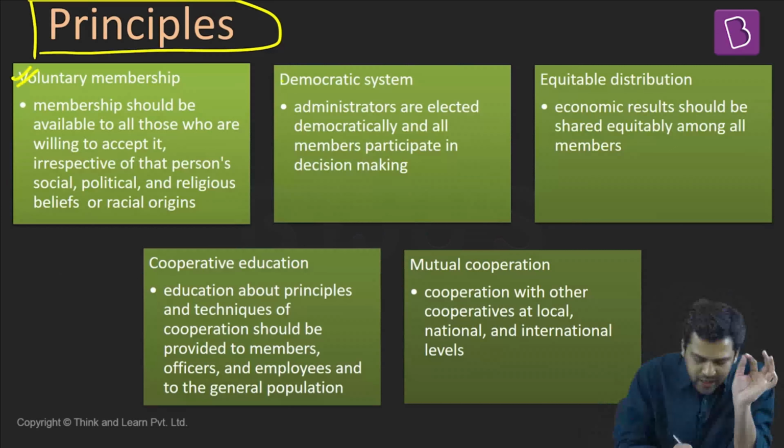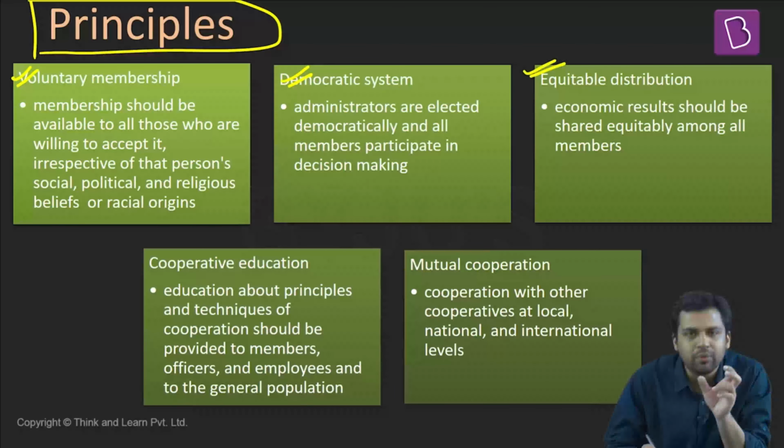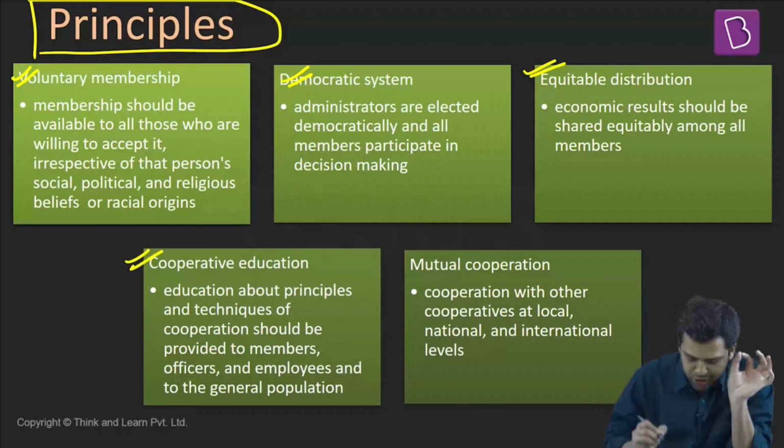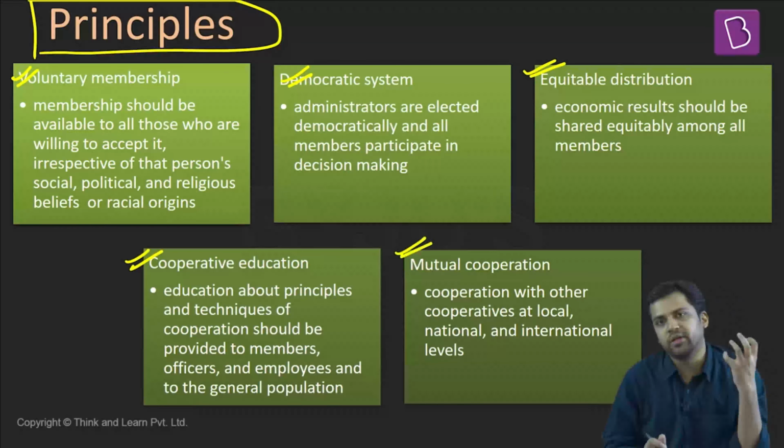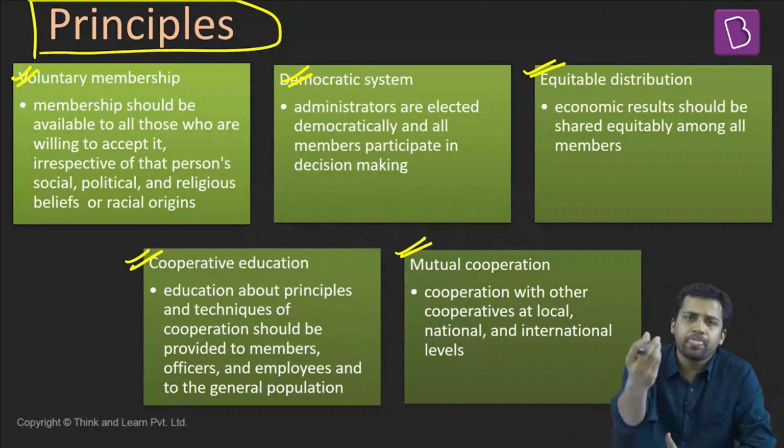First thing is voluntary membership. Second one is that cooperatives are a democratic system. Cooperatives believe in equitable distribution. Cooperatives believe in cooperative education. Apart from that, mutual cooperation. It is the basis on which cooperatives are formed. So, what do we mean by all these principles? Now, first thing, voluntary membership.